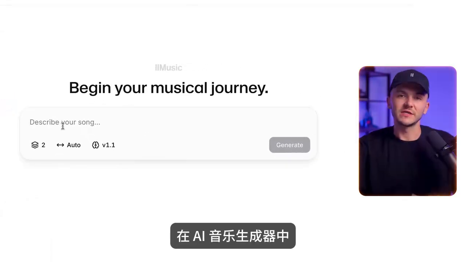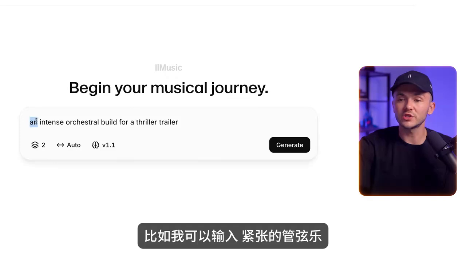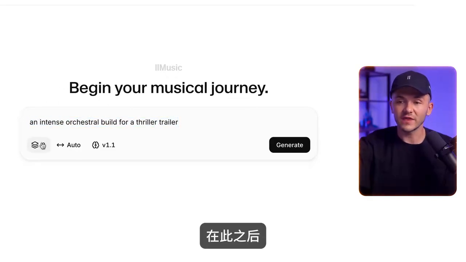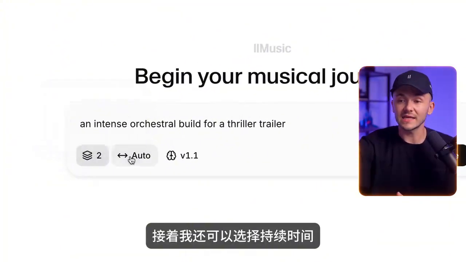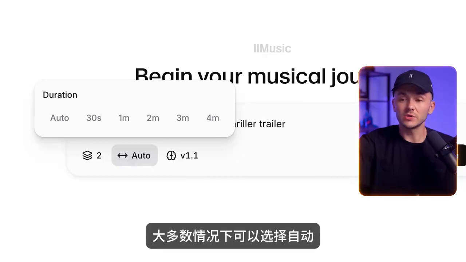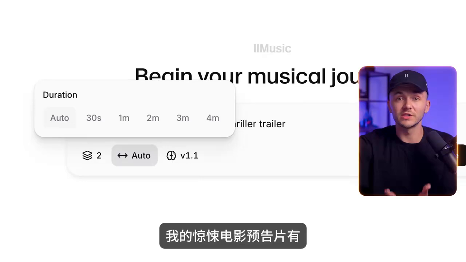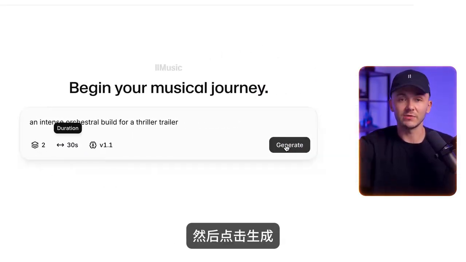In the AI music generator, you can get started simply by describing the song you want to hear. For example, I could just type out an intense orchestral build for a thriller trailer. And then after that, I can choose the amount of variations that I want to generate based off of this prompt. And next to that, I can choose the duration. Most of the time you can just leave it on auto, but let's say I know for a fact that my thriller trailer is going to be 30 seconds. I could choose 30 seconds and then simply click generate.